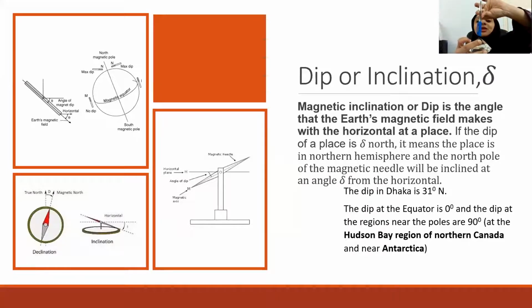And finally, when it becomes the North Pole, it will stay like this along the vertical, which means what is the value of dip here at the pole? Near the equator, it is 0. But at the pole it will become 90 degree because it is standing in the vertical. See here, this is the dip, right? In the equator, it is standing in horizontal. When you reach the pole, it will stand along the vertical.